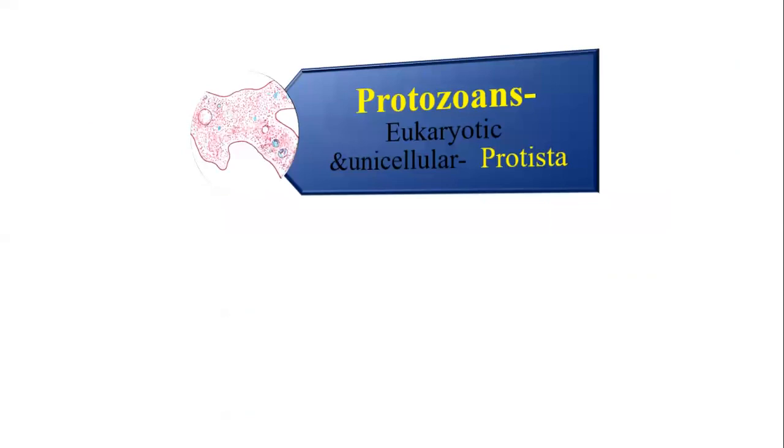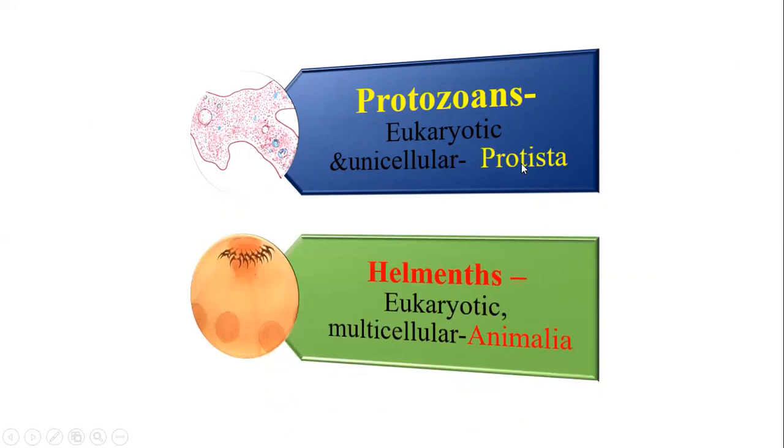Here are the protozoans. Protozoans are eukaryotic, unicellular, and belong to the kingdom Protista. Whereas helminths are also eukaryotic, but they are multicellular and belong to the kingdom Animalia. So this is about the protozoans and helminths.